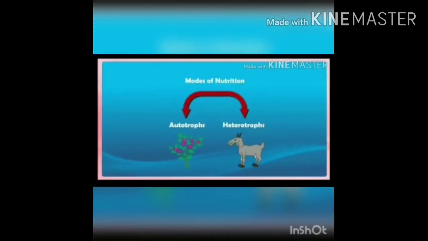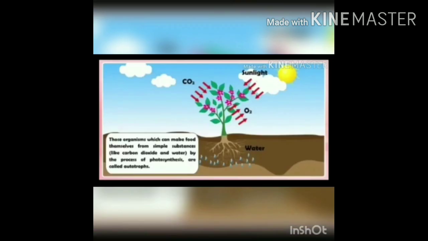Organisms follow two modes of nutrition: autotrophic nutrition and heterotrophic nutrition. Autotrophs means those that can synthesize their own food, like green plants. Auto means self, trophs mean nourishment.